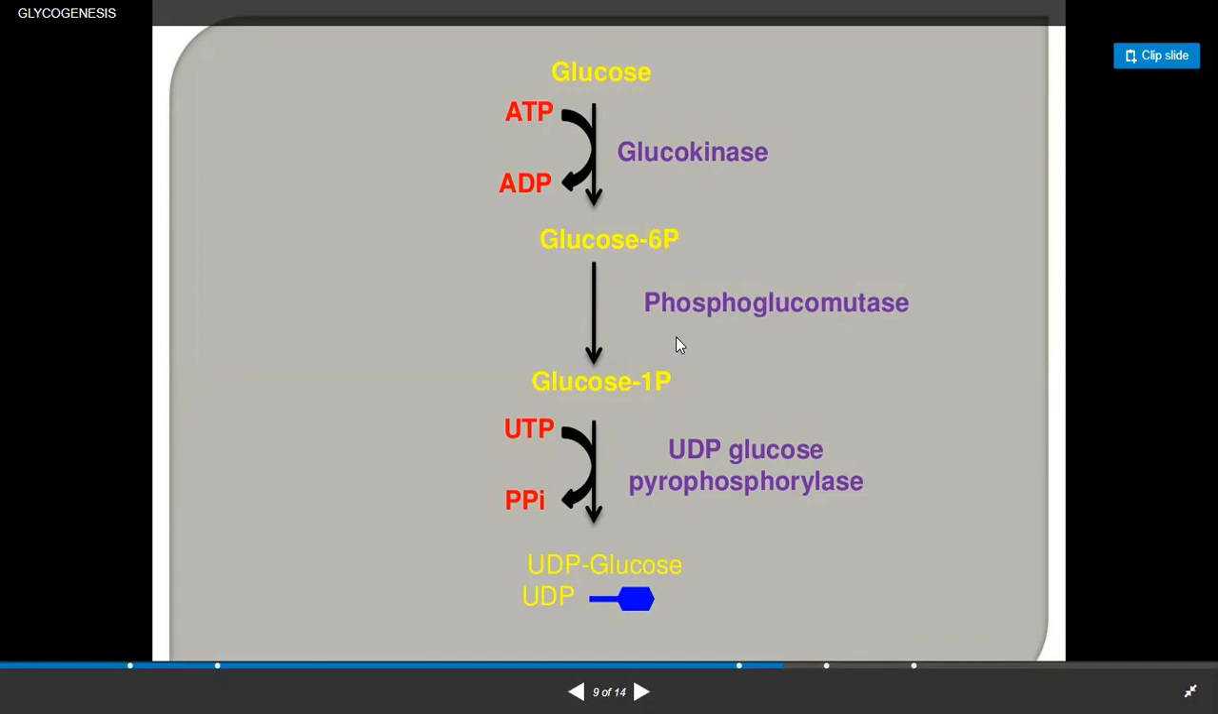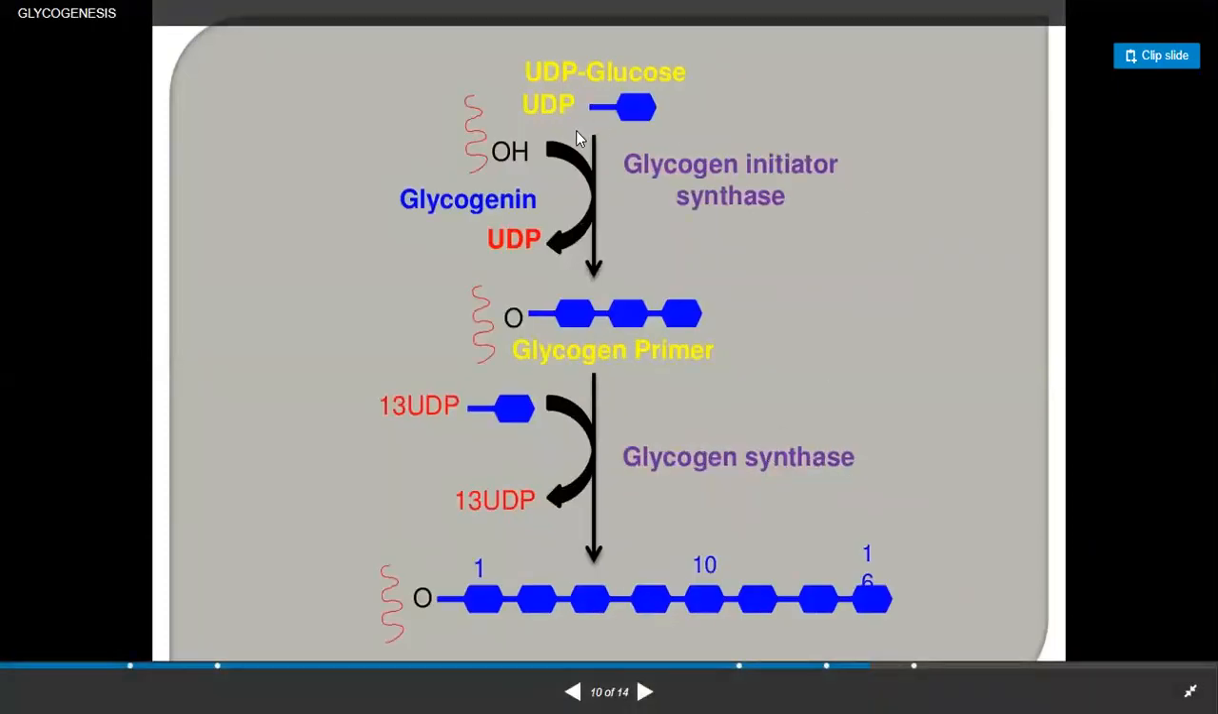So this is the complete process in which first glucose is converted into glucose 6 phosphate by the glucokinase enzyme, and this glucose 6 phosphate is converted into glucose 1 phosphate by phosphoglucomutase. This glucose 1 phosphate is then converted into UDP glucose by UDP glucose pyrophosphorylase. This UDP glucose is then converted into glycogen, which needs a glycogen primer, and glycogen initiator synthase takes place.